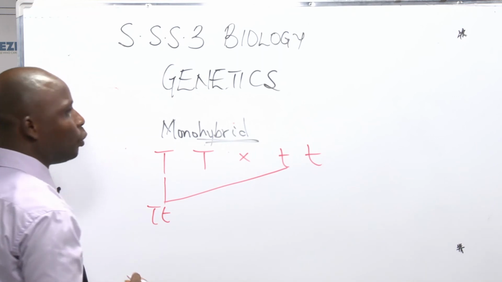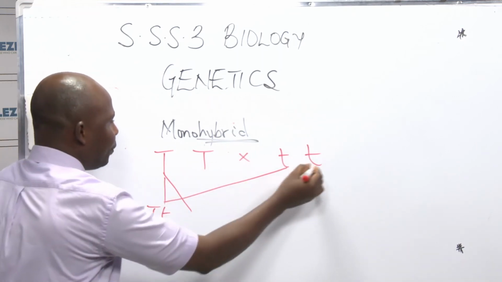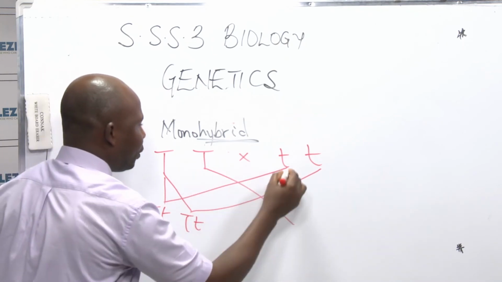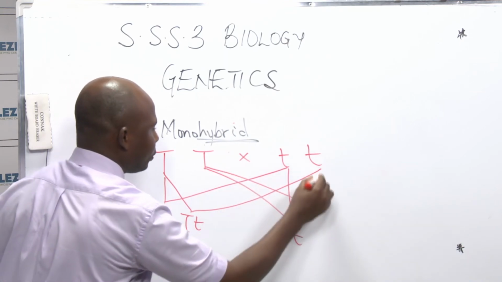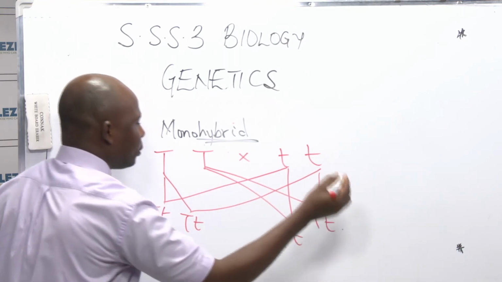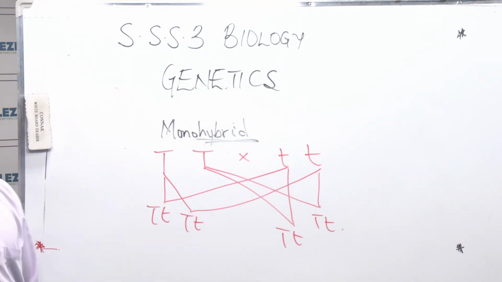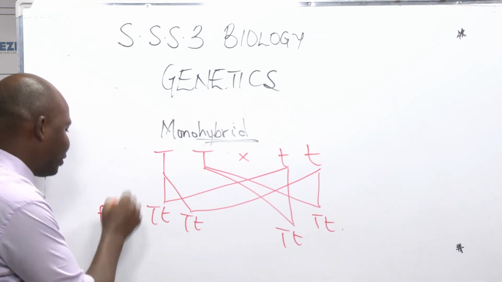TT. By now, you should know what the offspring will be. We have been doing this. Then we have this. Then we do the same for the other one. He saw that all the offspring were still tall. Don't forget, this is F1.